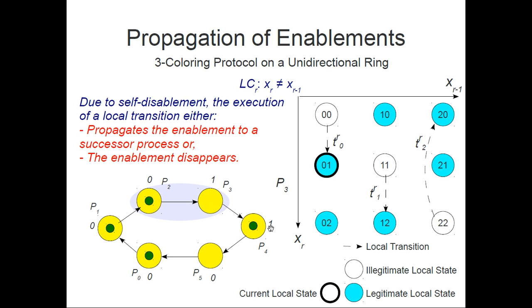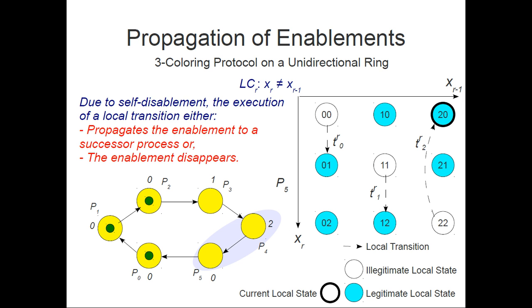There is no outgoing transition here. And P4 actually gets enabled. And whenever it executes, it goes to 1, 2, but P5 doesn't get enabled. It's still disabled. Actually, here is the local state of P5, and it has no outgoing transitions. So, we are faced with the following situation for self-disabling processes in unidirectional rings.